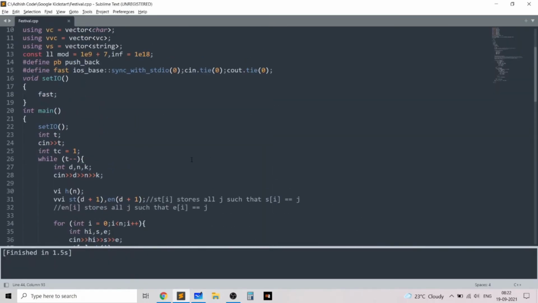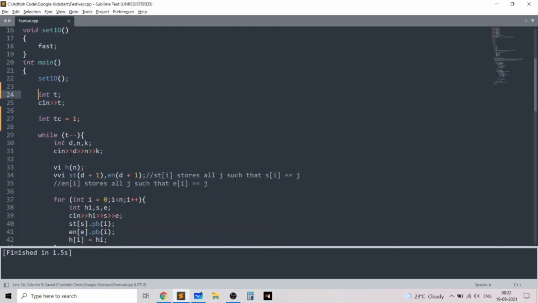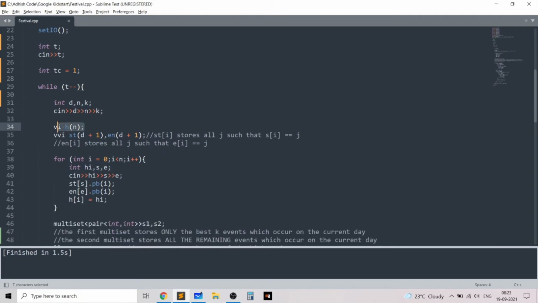In the code, I take the value of t, which is the number of test cases. For each test case, I take the values of d, n, and k, which are the number of days, the number of events, and the maximum possible number of events we can visit on a particular day. Then I maintain the happiness of each event, and the start and end points of each event. Start of I stores all j such that s of j is equal to I. This means that start of I will store all those indices at which the events start.